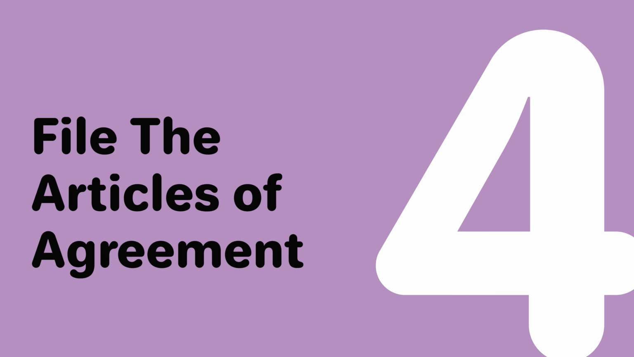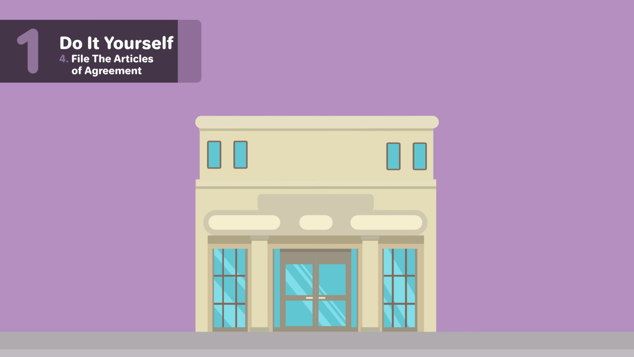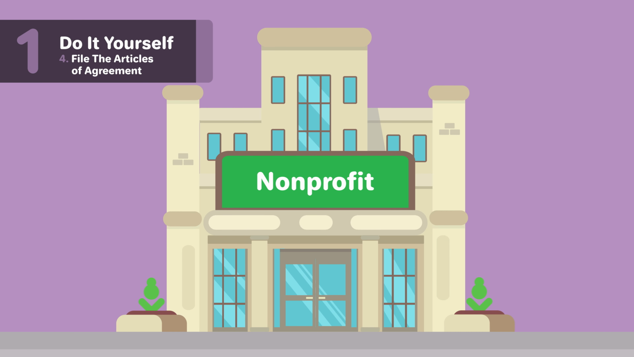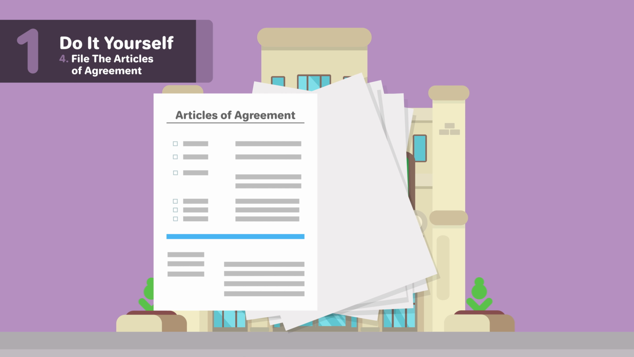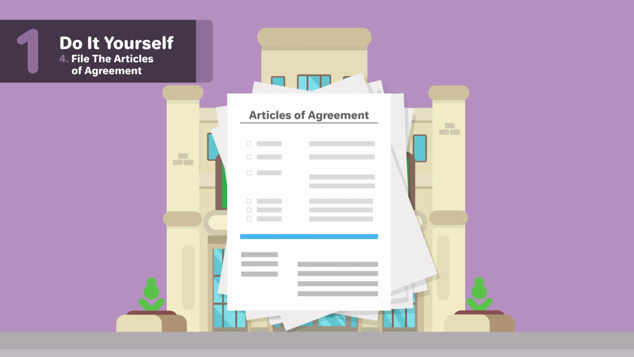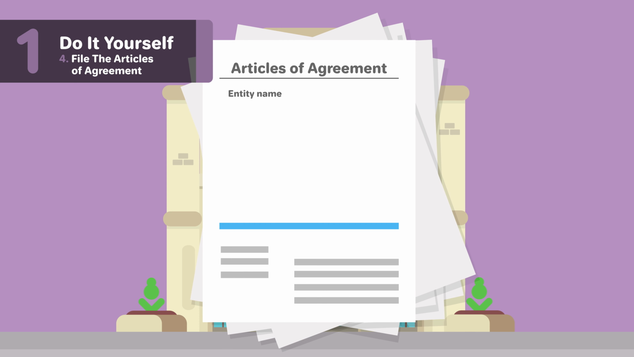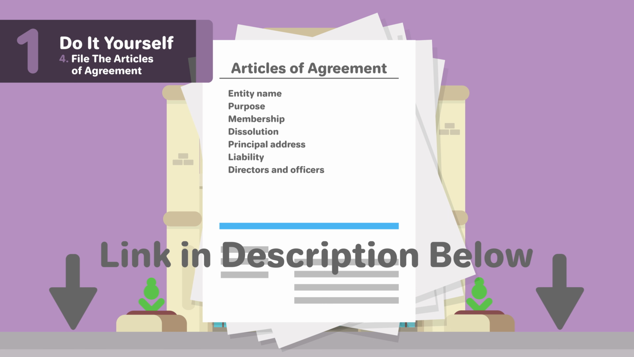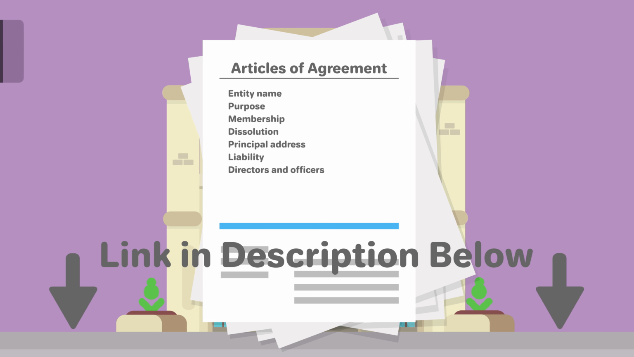4. File the Articles of Agreement. To form a nonprofit corporation, you will need to file official papers with New Hampshire. In New Hampshire, this is called the Articles of Agreement. Some possible information in the Articles of Agreement you may have to include is entity name, purpose, membership, dissolution, principal address, liability, and directors and officers. For more information on the sections of New Hampshire's Articles of Agreement, check out our page linked below.